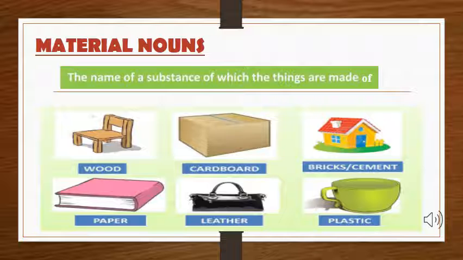Just like that, in example number 3, there is a house. Now, we all know what houses are made up of. They're made up of bricks and cement. So, bricks and cement are materials. In example number 4, there is a book. Now, what is a book made up of? It is made up of paper. In the fourth example, we can see there is a book which is made up of paper. So, paper is our material. In the fifth example, there is a bag which is made up of leather. And in example number 6, there is a cup which is made up of plastic. So, all those materials are material nouns.